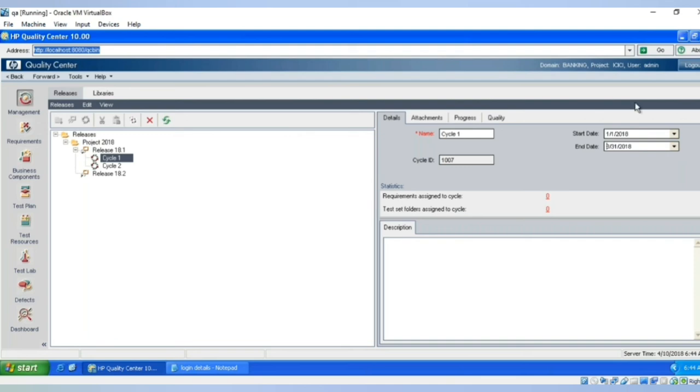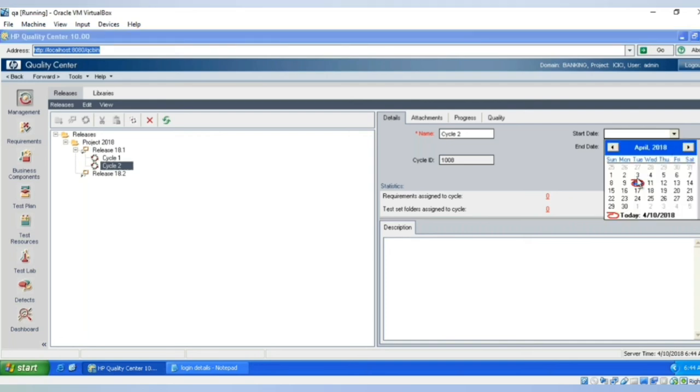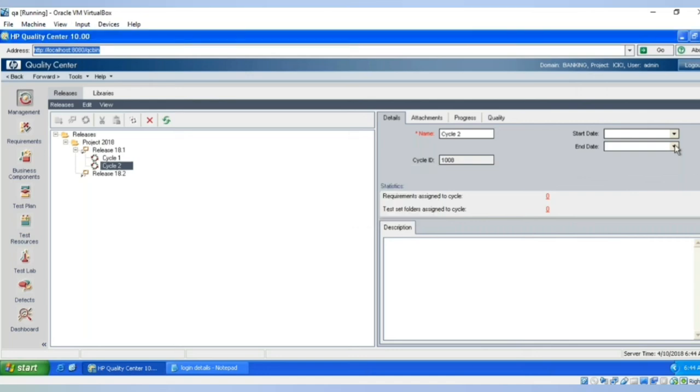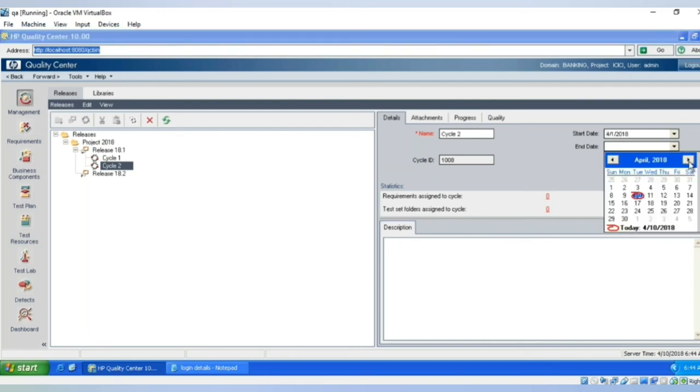Okay. So this is the start date and end date for cycle 1. In the same way for cycle 2 also I should do it now. So start date is going to be from April 1st and end date is going to be June 30th.